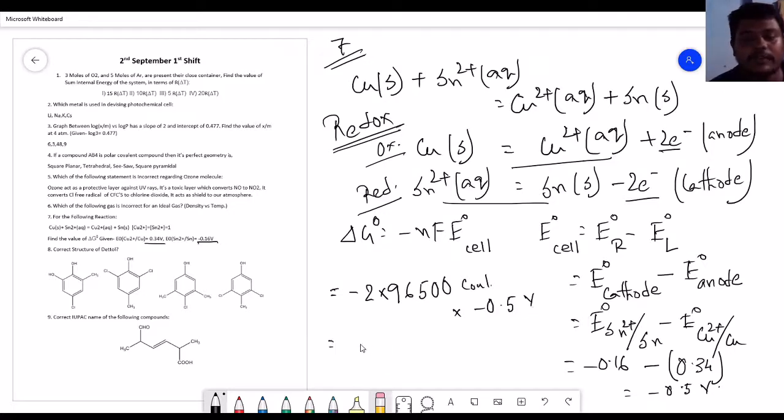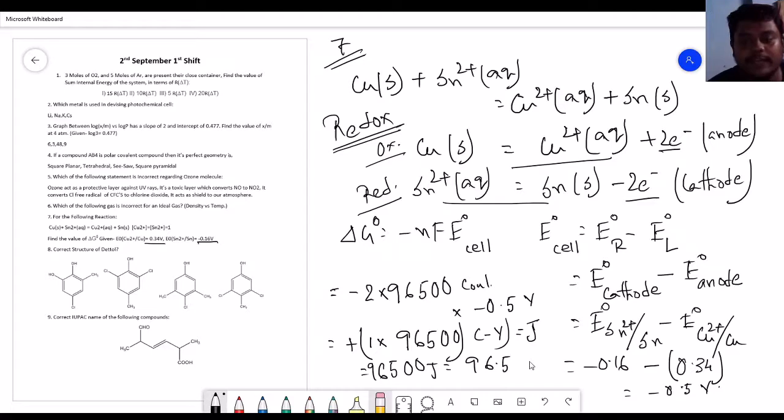So minus minus becomes plus: 0.5 × 2 × 96500 coulomb volt, which is joule. So it becomes 96500 joule. Converting into kilojoule, it becomes 96.5 kilojoule. This is the value of ΔG°.